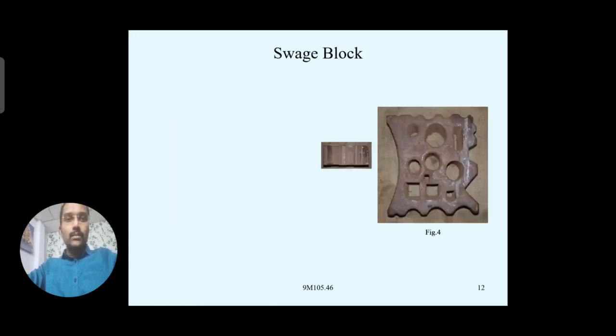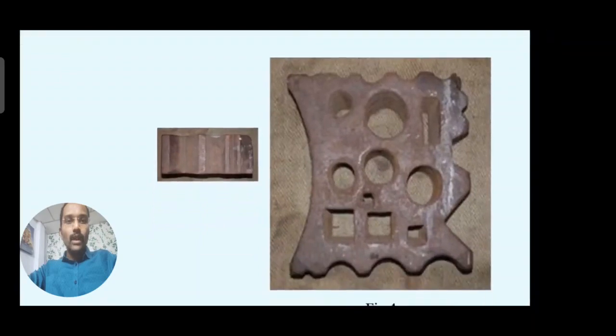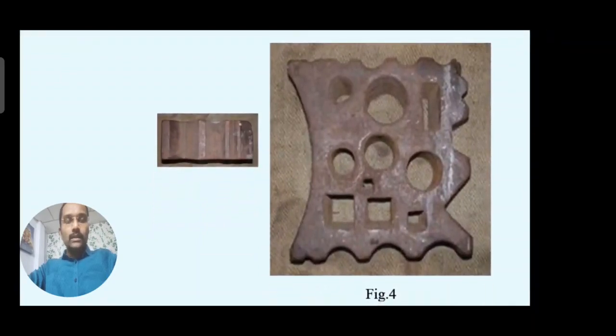Next, this is a swage block. Just look at the diagram of the swage block, how it looks. It is also a very hard, high carbon metal part. You observe that on the face there are different holes having different diameters.